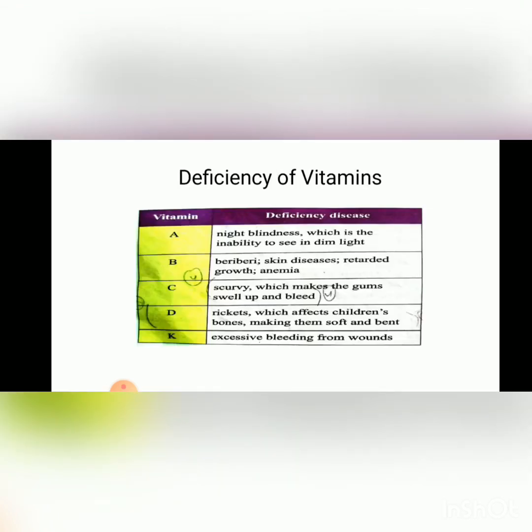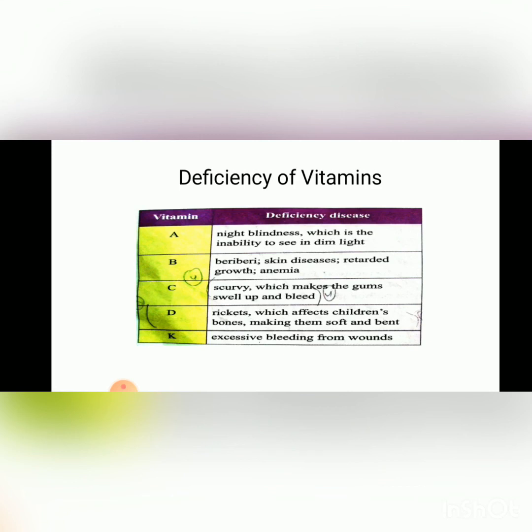Deficiency of the vitamins. As you know, there are different kinds of vitamins: vitamin A, the B complex, C, D, and K. The deficiencies of different vitamins can lead to different diseases. Like, the deficiency of vitamin A can cause night blindness, which is the inability to see in dim light.